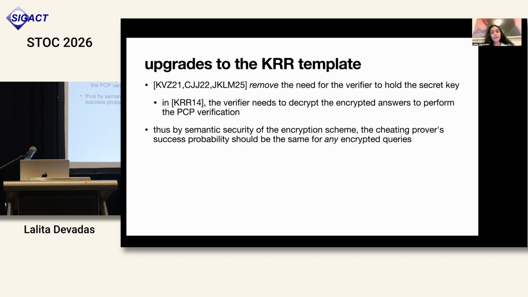So this is good because it means that our SNARG is publicly verifiable like we want it to be, but maybe even more importantly, this means that we can now rely on semantic security of the encryption scheme to ensure that the cheating prover's success probability should be the same for any encrypted queries that go into the CRS. In KRR 14, this was only true for random queries being encrypted and put into the CRS, but now we can say, if the cheating prover's success probability changes when we put a different set of queries into the CRS, then that violates semantic security of the encryption scheme.